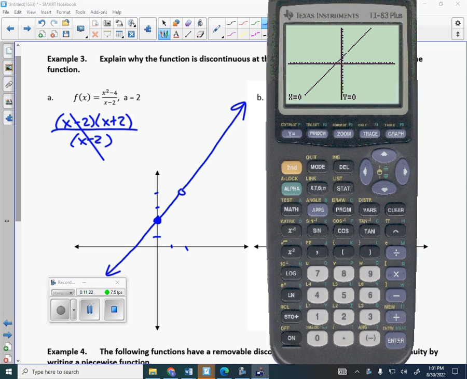I drew a graph of x plus 2. We could see why it was going to look like x plus 2. Is everybody okay with that? But we knew it had a hole at 2. Okay? Anybody know the y value of that gap right there? 4. Because if you plug in 2, you get 4. See that? We all got it? But does everybody agree that this graph is discontinuous? Yeah. All right, let's figure out which of the 3 it fails to meet. You guys talk and decide which of the 3 it fails to meet.